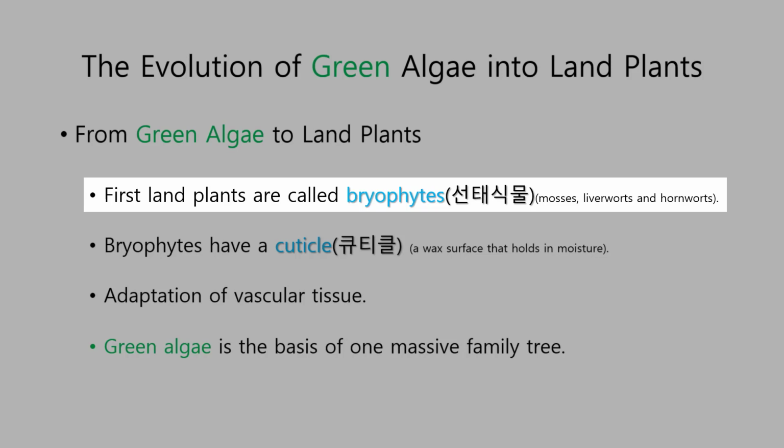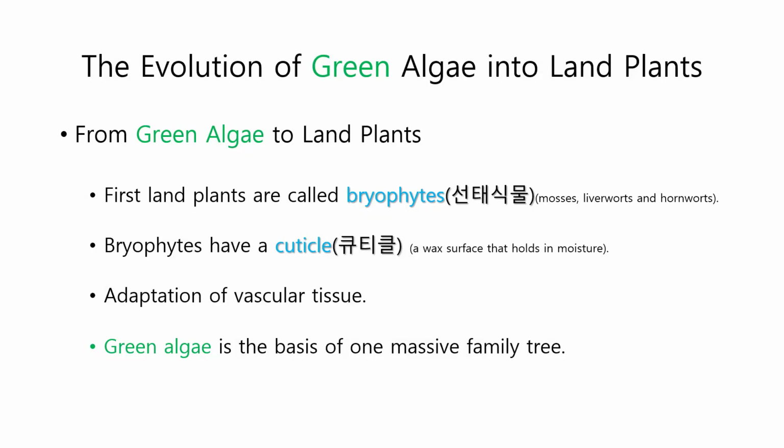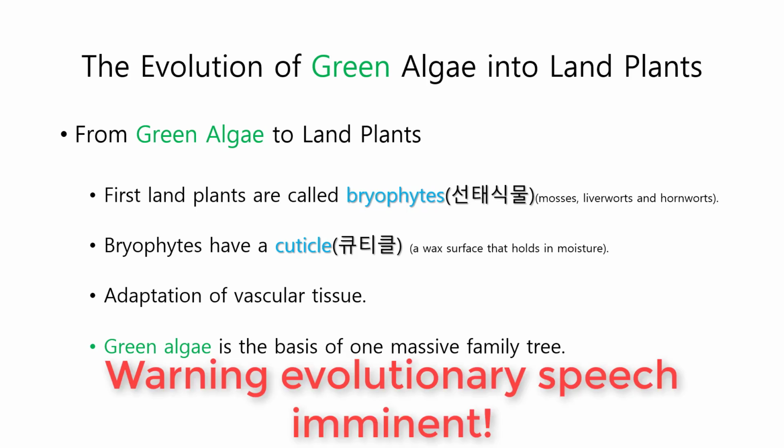The first land plants were the bryophytes. Now the bryophytes are represented today by 3 phyla: mosses, liverworts and hornworts. Liverworts and hornworts are named for their shapes, plus the suffix wort from the Anglo-Saxon for herb. Mosses are familiar to many people, although some plants commonly called mosses are not really mosses at all. These include Irish moss, a red seaweed, reindeer moss, a lichen, club mosses, seedless vascular plants, and Spanish mosses, lichens in some regions and flowering plants in others.